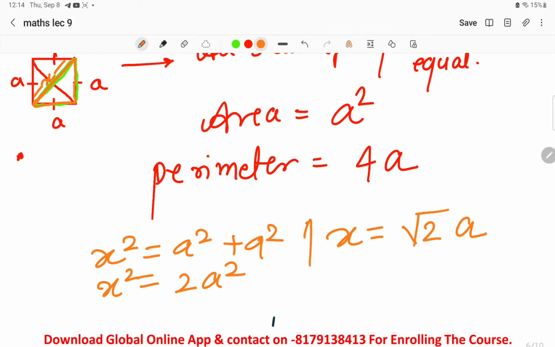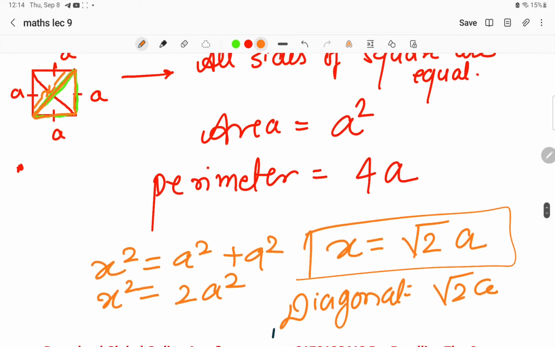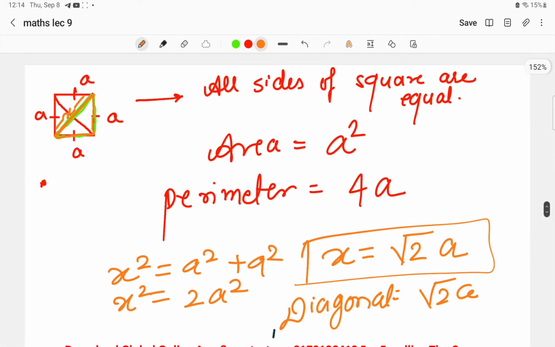So the value of the diagonal is equal to what? Under root of 2a, that is root 2 times a. So basically, the three formulas of the square that we have to keep in mind: the very first is the area of the square, then the perimeter of the square, and the diagonal of the square. These are the three formulas we have to keep in mind.